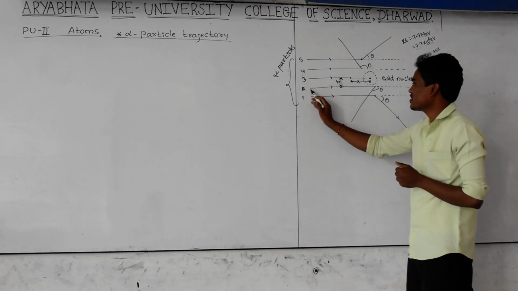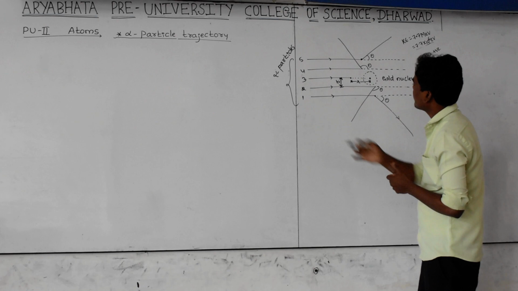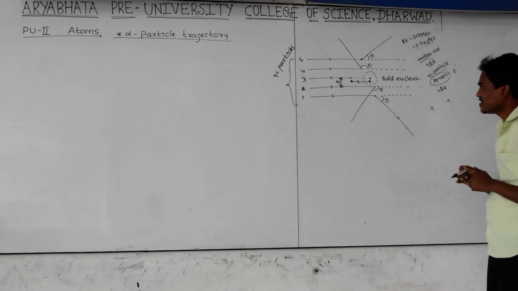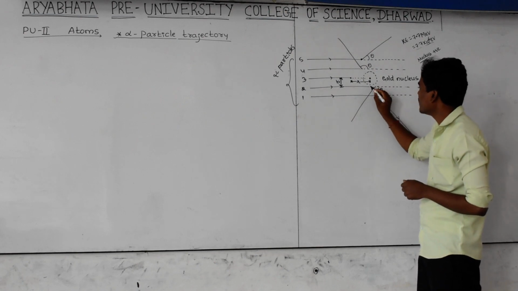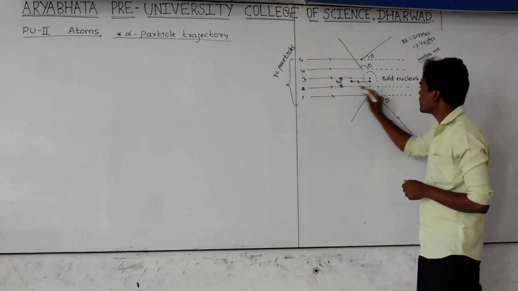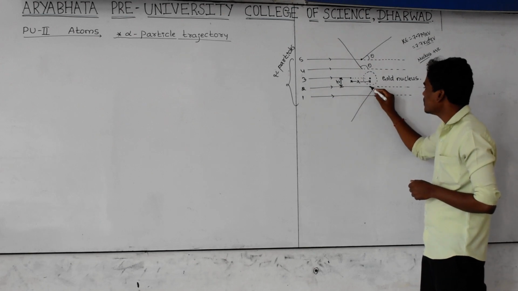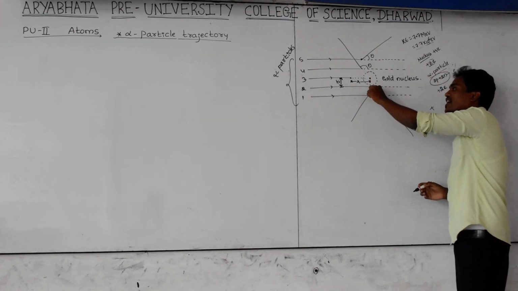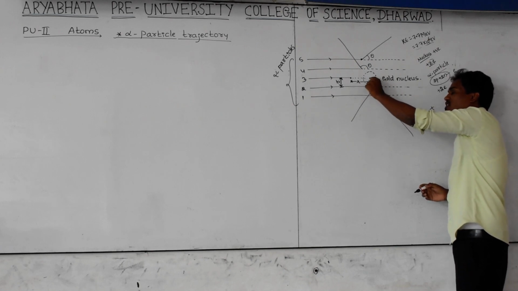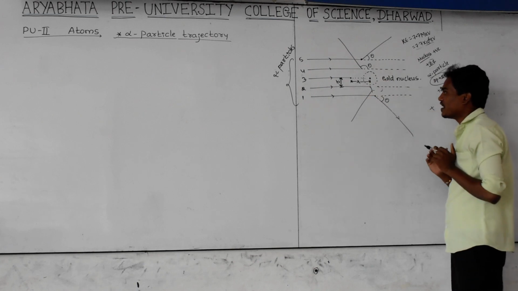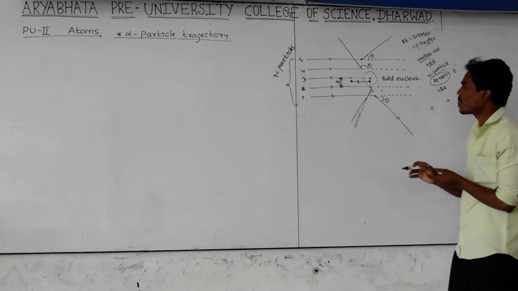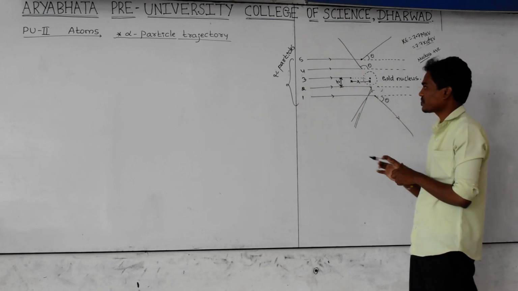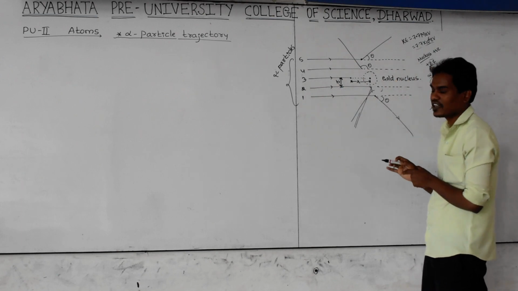And here, this is the second alpha particle. That particle is also moving with the same kinetic energy. Whenever this second alpha particle reaches this point, it again experiences an electrostatic force by the nucleus, because the distance between the centers becomes less. That's why the nucleus repels this alpha particle in this direction, and this is the second one. And let us take this as the third one. The third alpha particle is moving with the same kinetic energy.